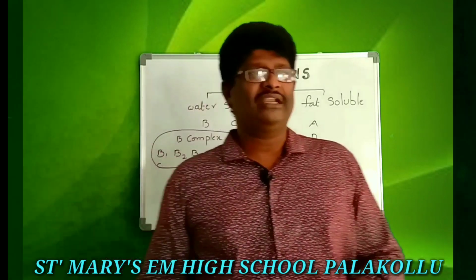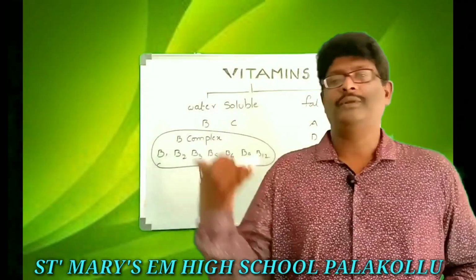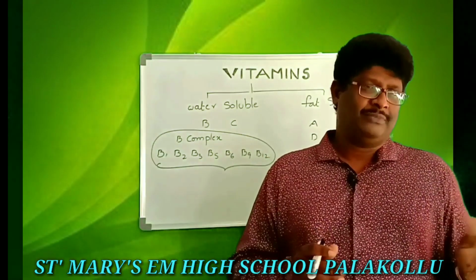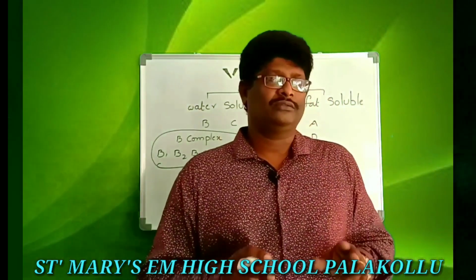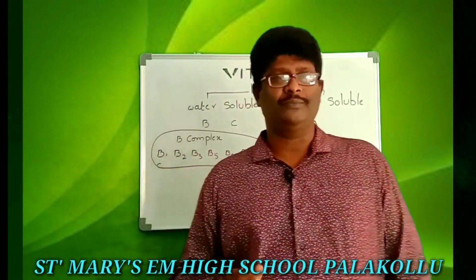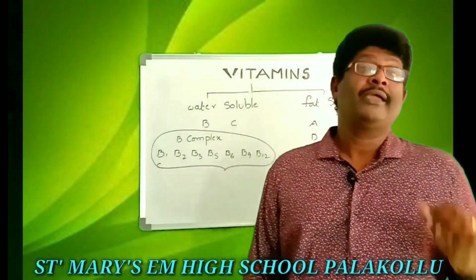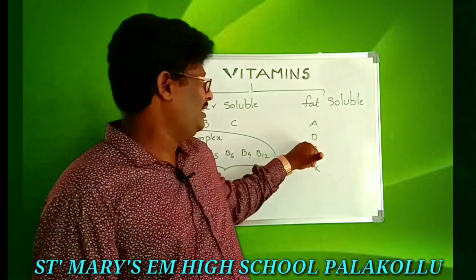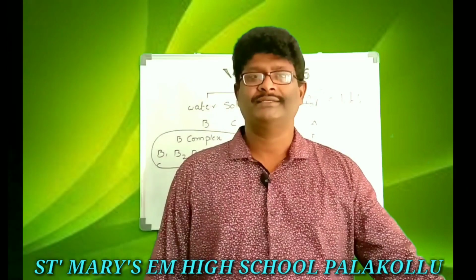So the vitamins are classified into two groups: water soluble vitamins and fat soluble vitamins. Water soluble vitamins are B and C. In the B again, B1, B2, B3, B5, B7, B9, B12. These are called B complex vitamins. Next, C. Both are water soluble. Next, fat soluble vitamins. Examples are A, D, E, K. These are the fat soluble vitamins.